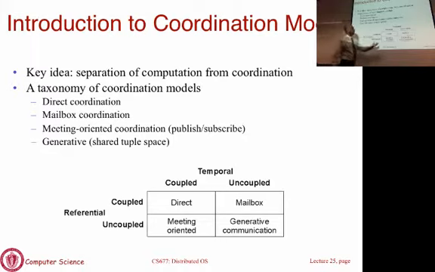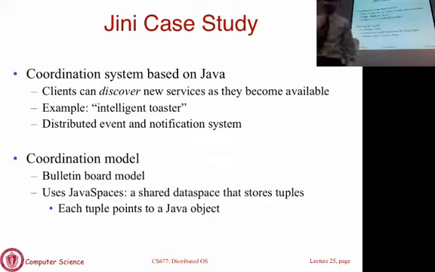So this is the most loose form of communication. Application components are communicating without knowing who the intended recipient is or when the message will be delivered or picked up. All right. So let's talk about Genie, and now it will probably become clear why these loose coordination models are actually useful.